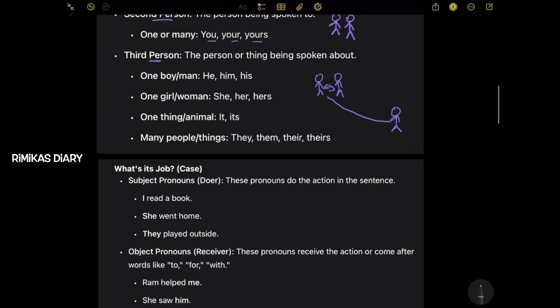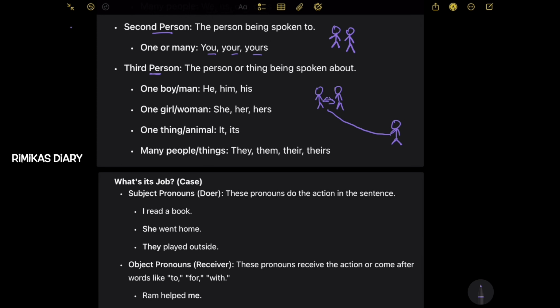In third person, it's the person that's being spoken about. If there's one boy or man, we use he, him, his. If there's one girl or one woman, we use she, her, hers. If there's one thing or animal, we use it, its. If there are many people or many things, we use they, them, their, theirs.